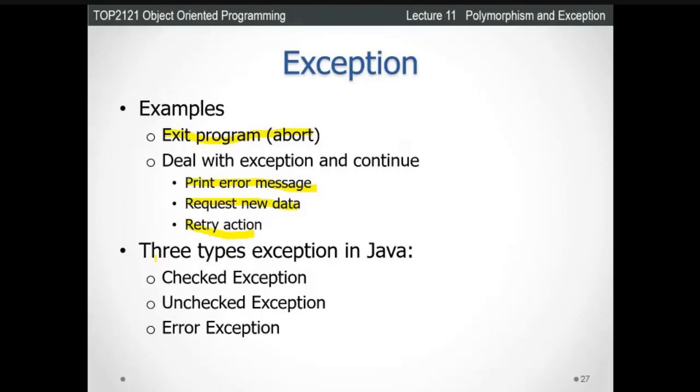Okay, so now look at the types of exception in Java. There are 3 types of exception in Java. One is the checked exception, then the unchecked exception, and the error exception. We'll go through each of the exceptions one by one.